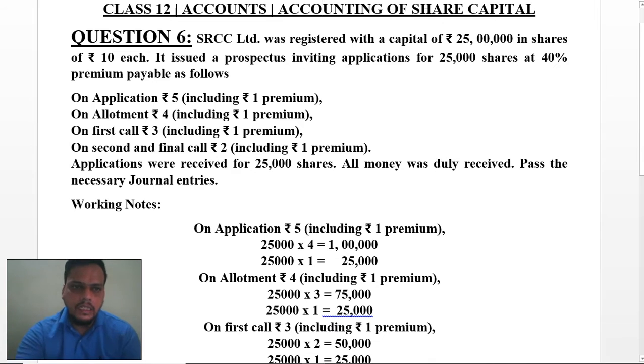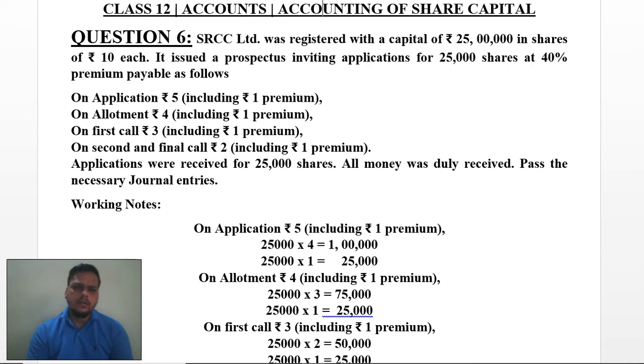You can see that in the content it has been shared that 25,000 shares at 40% premium are payable as follows. So if the premium has not been mentioned, you can calculate directly 10 rupees multiplied by 40 divided by 100. So you will get 4 rupees additional.